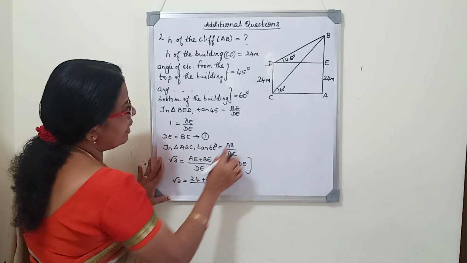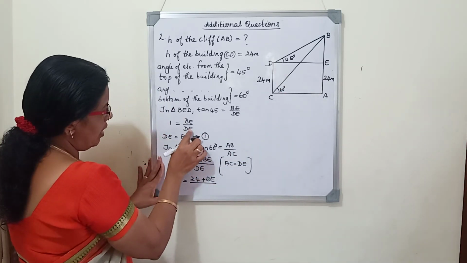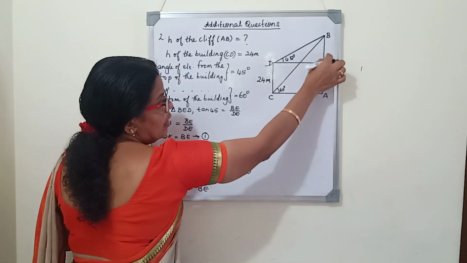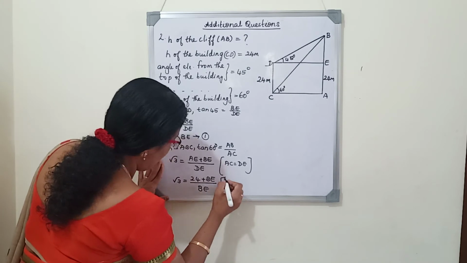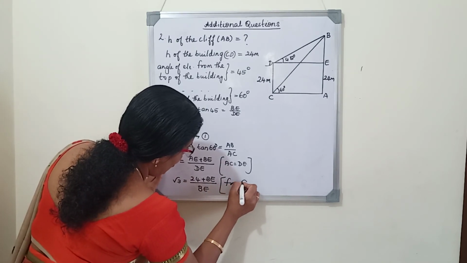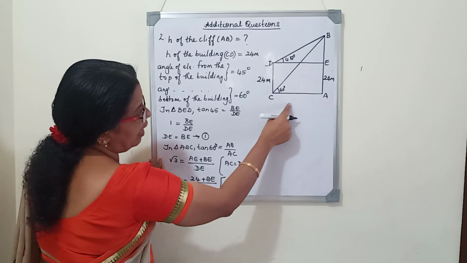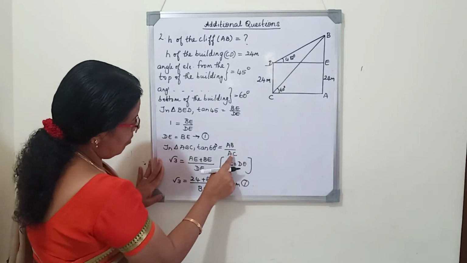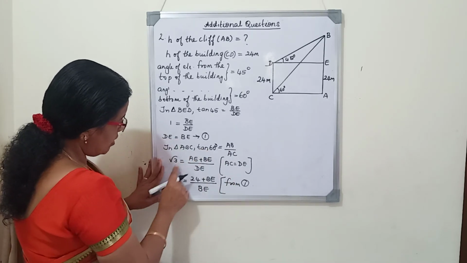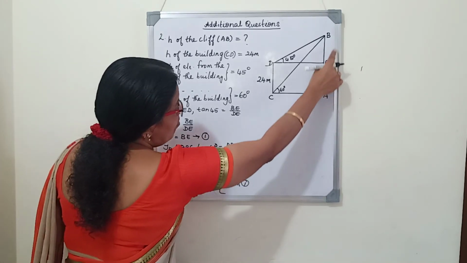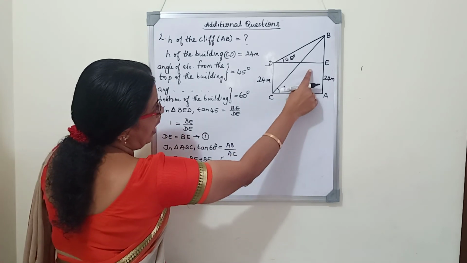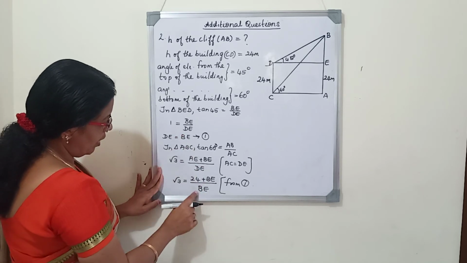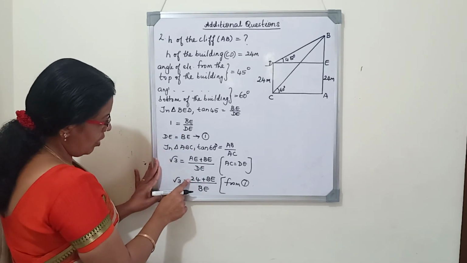B by DE, instead from equation 1, DE is B. So we had written all the terms in terms of B because we want to find B. This is from equation 1. First we started with the bigger triangle ABC. Tan 60 is equal to the opposite side AB by EC. Tan 60 is root 3. AB as AE plus BE by AC from the diagram, DE we had written. In the next step, DE we changed into BE from equation 1 and the given value for A.